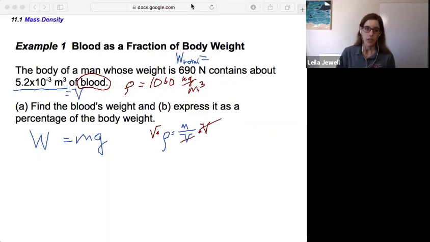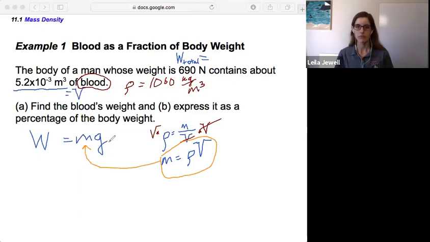On the left, we would be left with density times volume. So our mass is equal to that density times the volume. And that's something that we can then take and substitute in over here. Cool, so that will be a way to calculate weight.